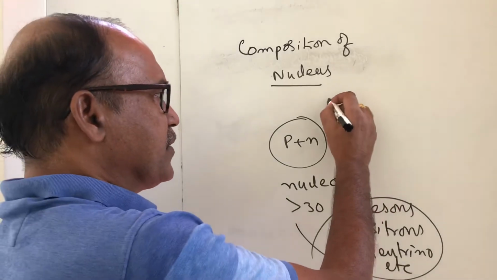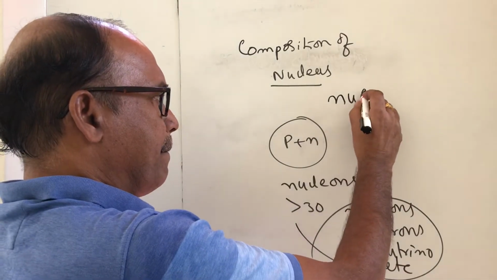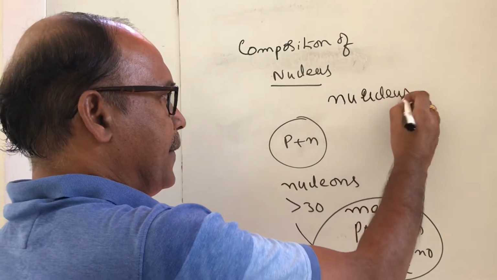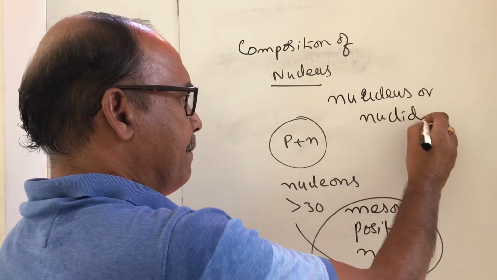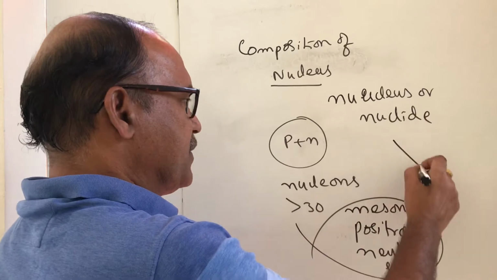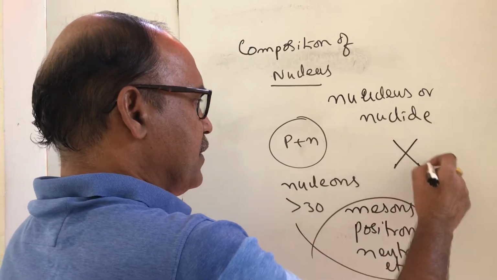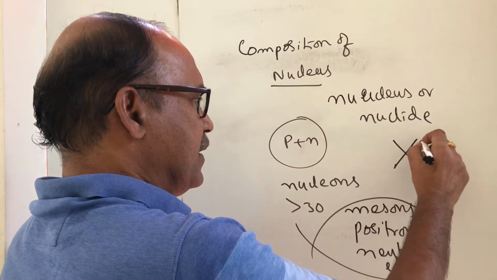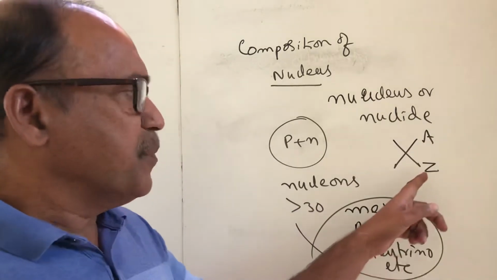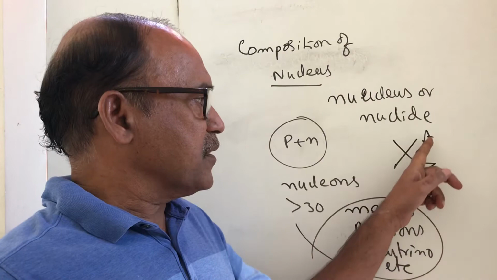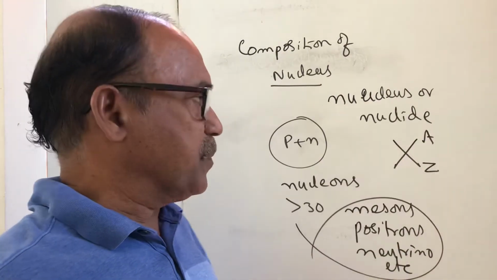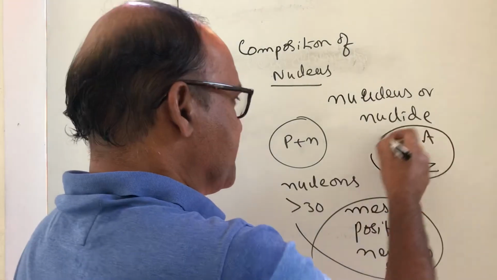The nucleus, or nuclei, is represented with Z and A. Z is the atomic number, which is used as a subscript. A is the mass number, which is used as a superscript. This is the nuclear representation.